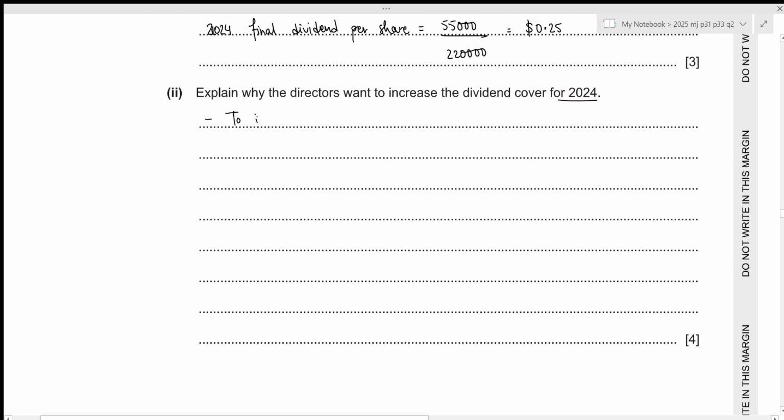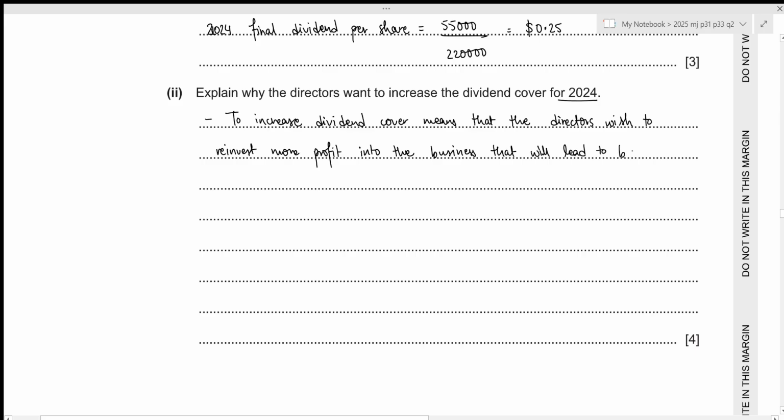To increase dividend cover means that the directors wish to reinvest more profit into the business that will lead to business expansion.